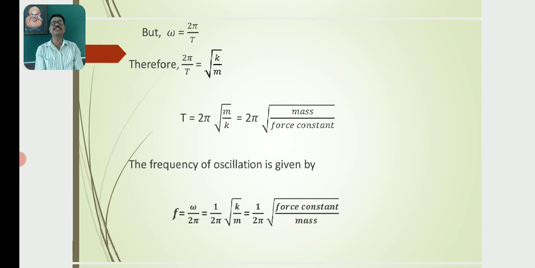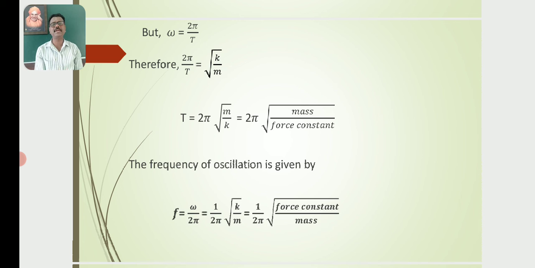We know that angular frequency is equal to 2 pi by T. In the above expression, omega can be replaced by 2 pi by T. Then 2 pi by T is equal to root of k by m.